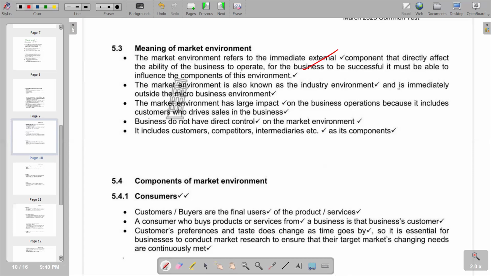Second point, the market environment is also a business environment. Next, it includes customers who drive sales in the business. And next point, the business does not have direct control, which means there is limited control that the business has over the market environment. Then the last point is the components. So that's what we have on the meaning of our market environment.